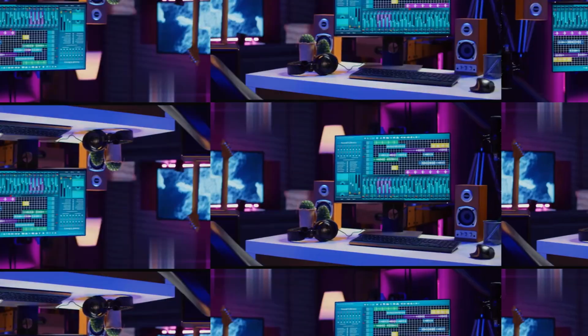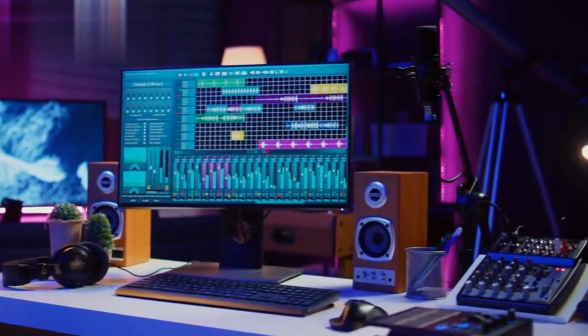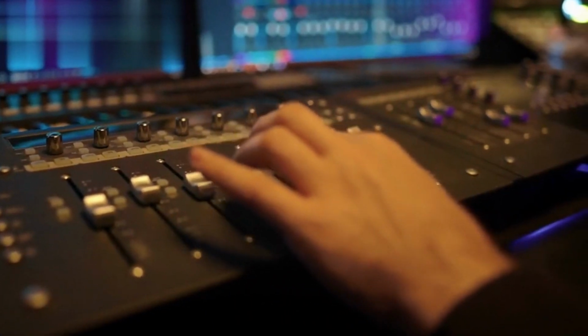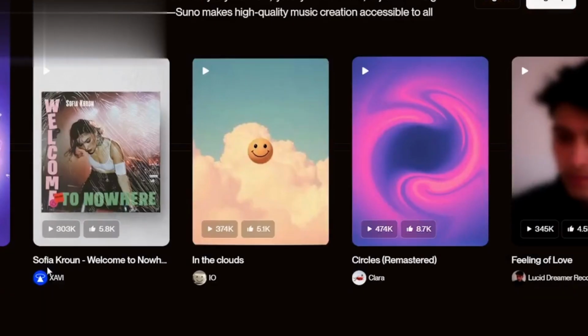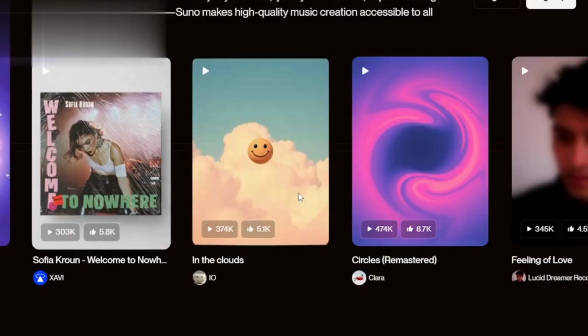Want to see your wildest concepts turned into professionally sounding tracks? You can now produce a scorching hot track with absolutely no playing or studio time. This is the power of Suno AI, and today I'm unveiling the secrets to unlocking its full potential. Just stick with me till the very end, and you'll be producing tracks like a chart topper.